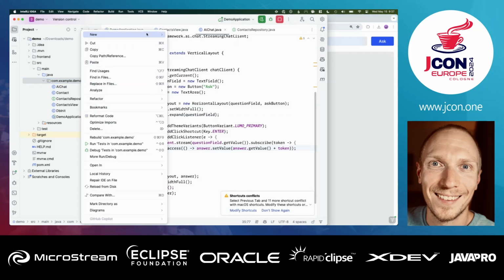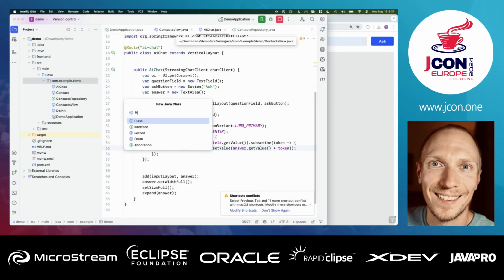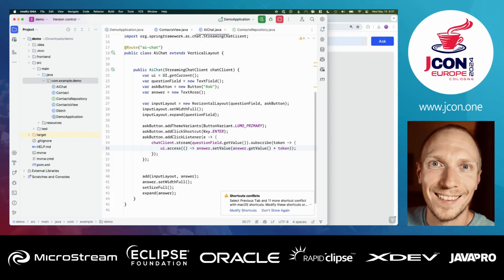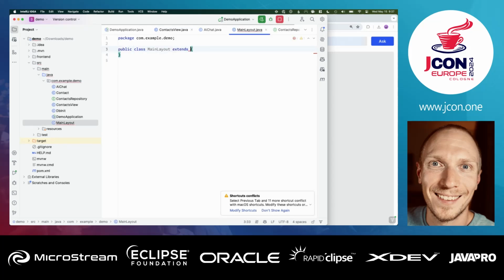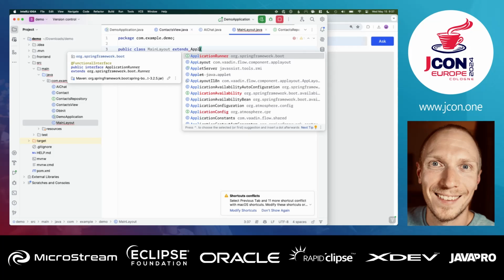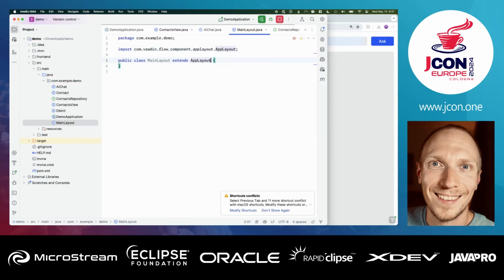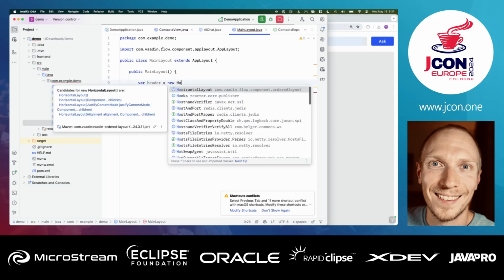All right, so we have just a couple more minutes, so I'm just going to quickly create a main layout so we can wrap this up. I'm going to extend from an app layout here, and we're going to create a constructor. We're going to add a layout to the nav bar. So let's create a var header equal to a new horizontal layout.